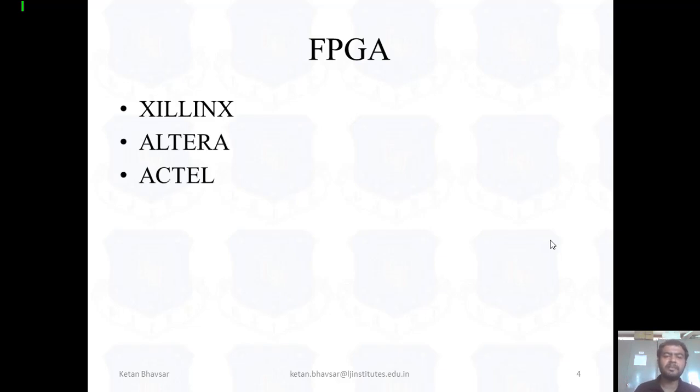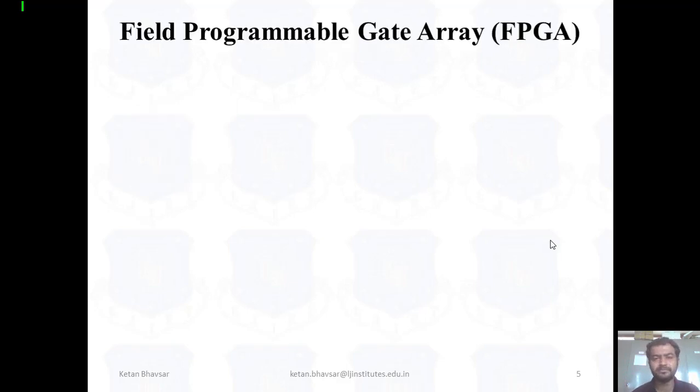Basically there are three companies worldwide that developed FPGA kits: Xilinx, Altera and Actel. Right now 90% of the market all over the world is covered by the Xilinx company, and the software is also called Xilinx. In the education sector, the focus is basically on Altera and its software Quartus, and Actel has 1 to 2% all over the world. So these are the three companies who develop FPGA kits: Xilinx, Altera and Actel.